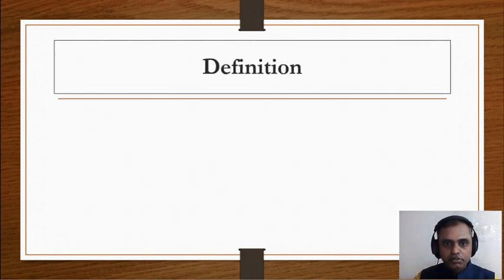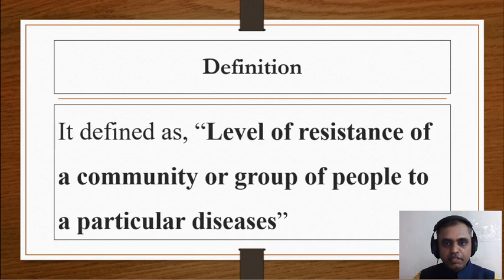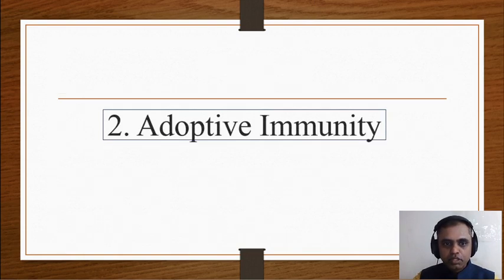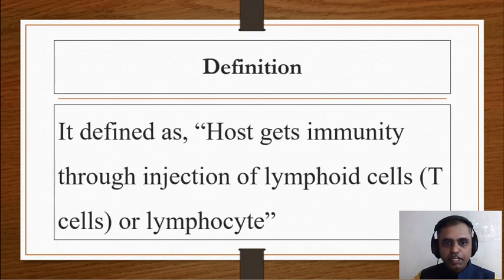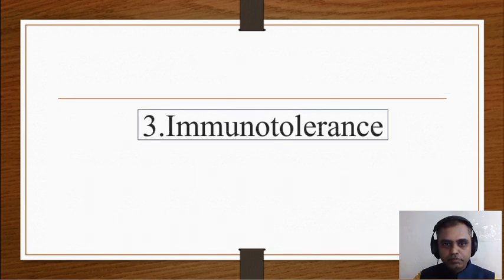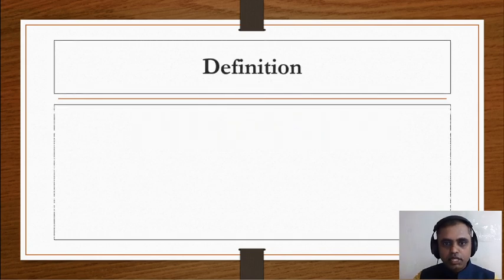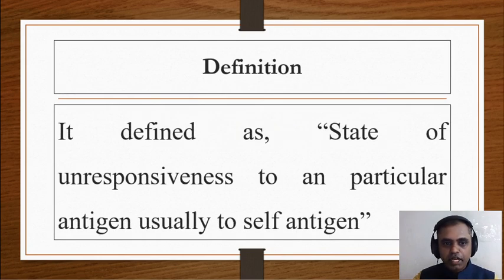Herd immunity is defined as the level of resistance of a community or group of people to a particular disease. Next is adaptive immunity. It is defined as the host getting immunity through injection of lymphoid cells, that is T cells or lymphocytes. Immunotolerance is defined as a state of unresponsiveness to a particular antigen, usually to self-antigens.